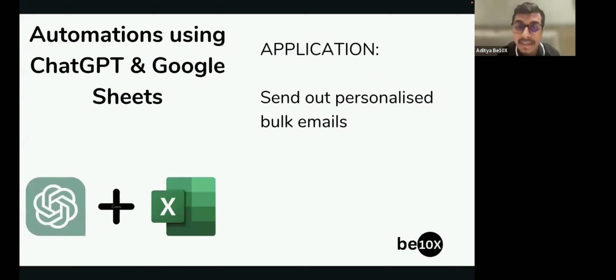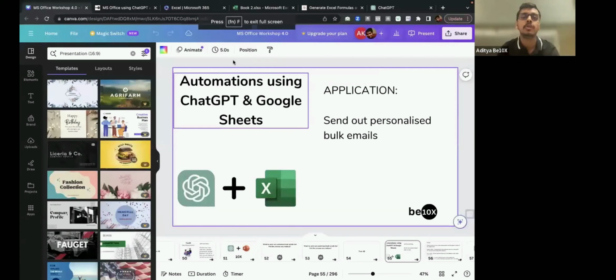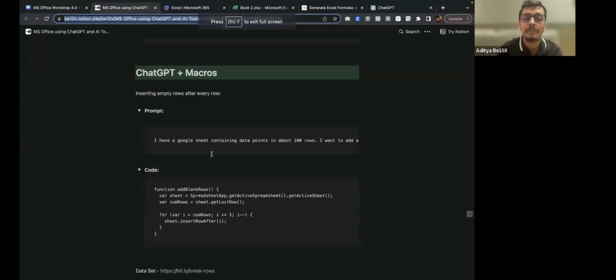Macros can be used for any sort of automation. Any sort of automation you want to do, you can use macros for it. All right, clear? Any sort of automation, if you want to send out customized bulk email, or if you want to do any sort of operation via bulk operation, you can use macros for it, and macros will help you in automating tasks.